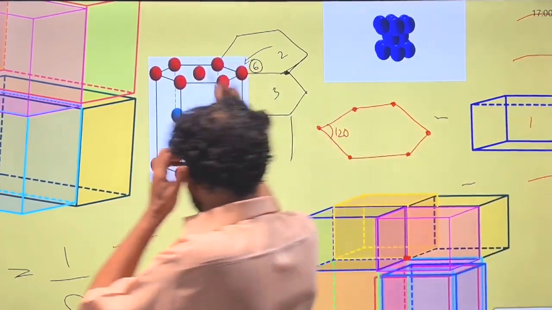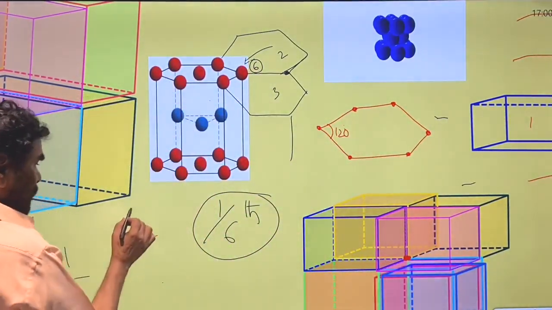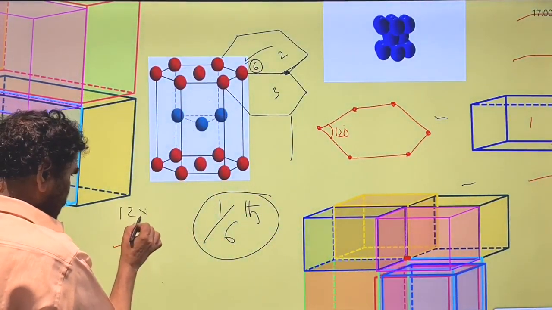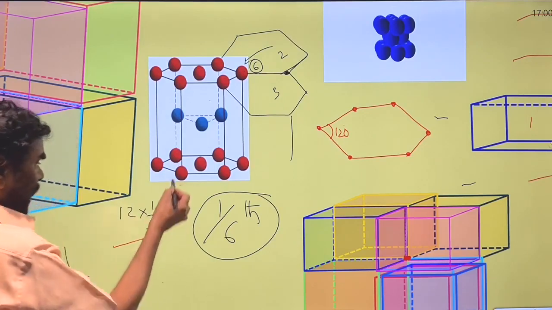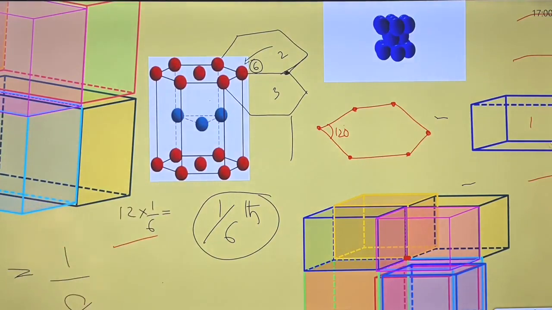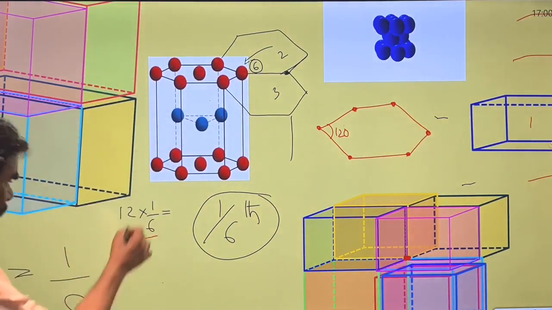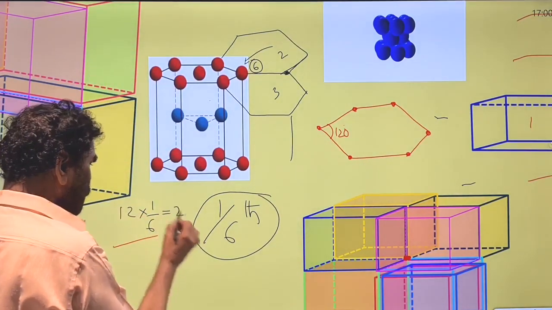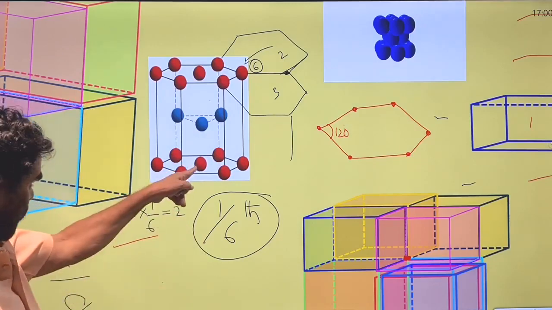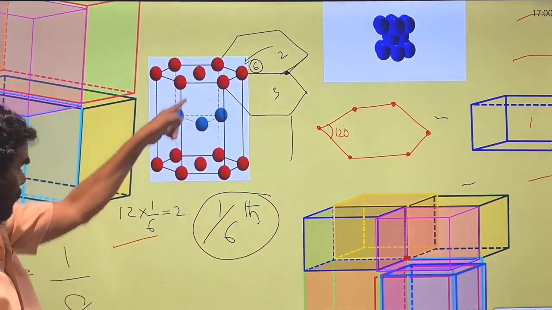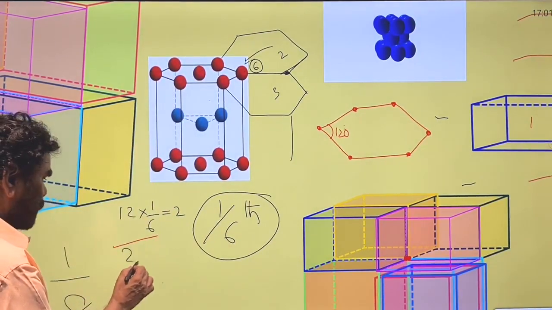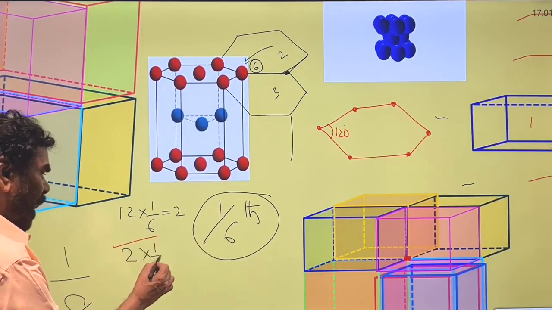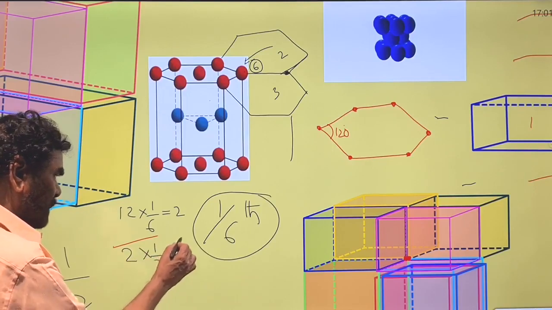So see what we get here. How many corner atoms? 12 into 1/6 contribution. The total number of atoms contributed in the form of corner atoms is 2. Here are the face centers. How many face centers? 2, half of the material belongs to this, so this is 1.